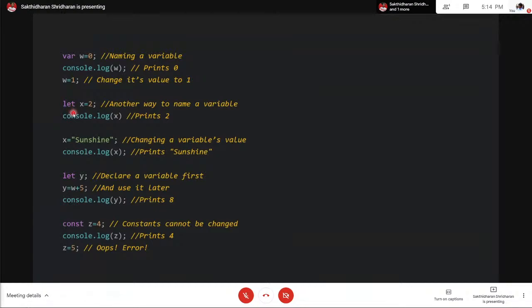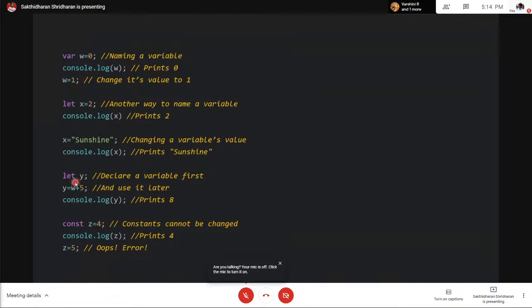Let's try another case. We can also use another keyword, let, to declare a variable. If we say let x = 2 and then console.log x, the value will be 2. You can change the value of the variable anytime, so x = "sunshine". Now it's a string, and it prints sunshine.